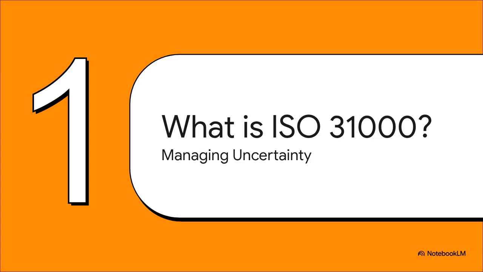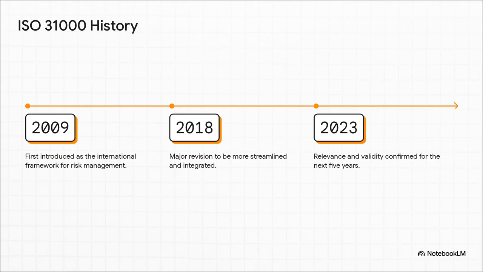Okay, let's start with the absolute fundamentals. What exactly is this thing? What is this global guide for managing uncertainty all about? This isn't some hot new trend that's just going to fade away. ISO 31000 has been seriously battle-tested. It first showed up back in 2009, got a major upgrade in 2018 to make it even easier to use, and its relevance was just reconfirmed last year. So this is a standard that's really built to last and, importantly, to evolve with the times.